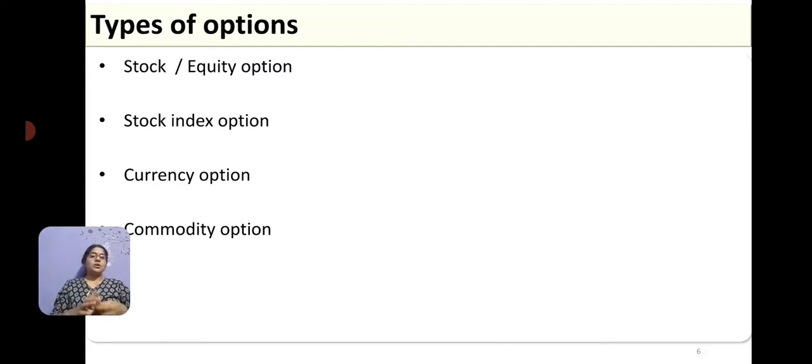So what underlying asset you have in the option decides what that option is. If your underlying asset is an equity, then it is an equity option. If it is a stock index, it is a stock index option. If it is a currency, then it is called a currency option. If it is a commodity, then it is called a commodity option.